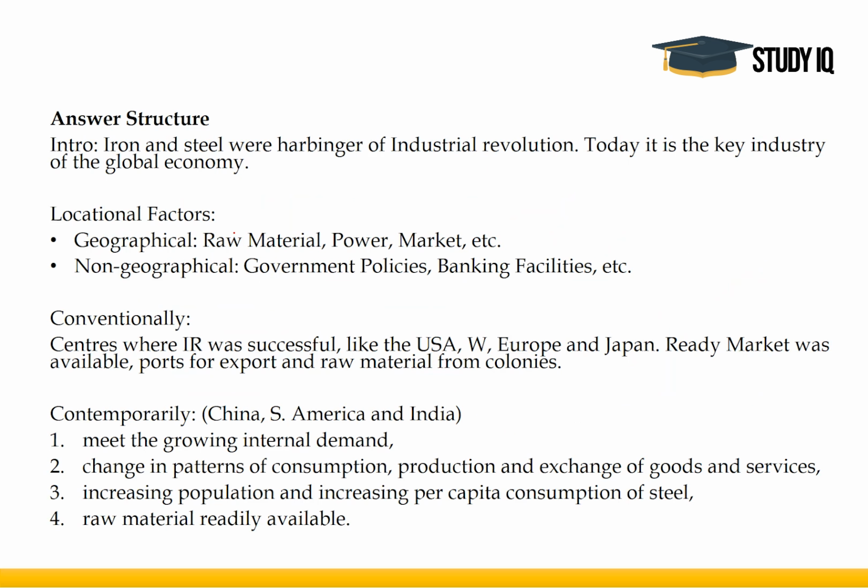Introduction. I told you earlier, the iron and steel industry is considered the harbinger of the industrial revolution. Today, it is the key industry of the global economy. Locational factors are a secondary thing, not important to write, only if you have time and space.